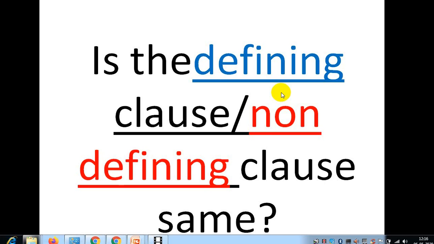So I'm going to give evident and lucid illustrations regarding these two clauses. Both of them are combined with the relative pronouns, but the meaning is different in the defining clause and the non-defining clause. Now let's discuss the clauses and the elaboration about these two clauses. Okay.